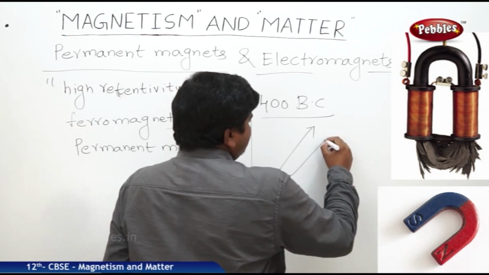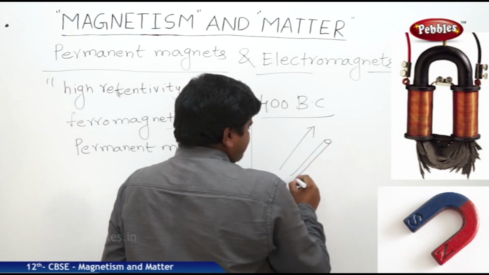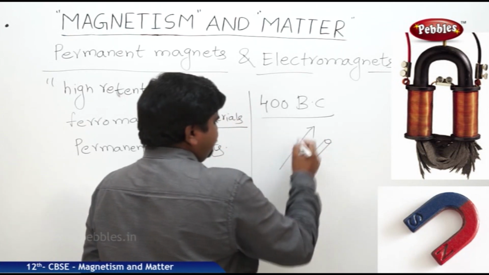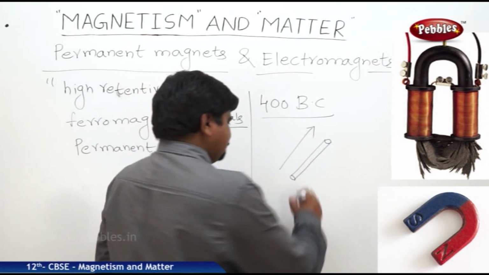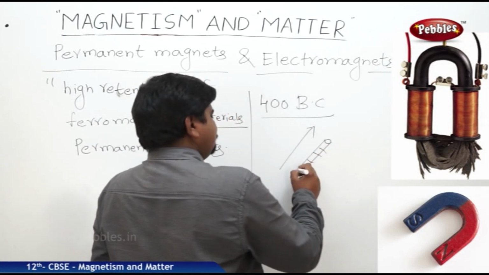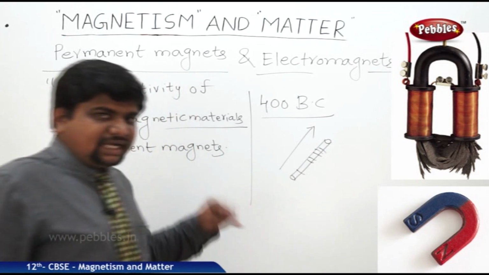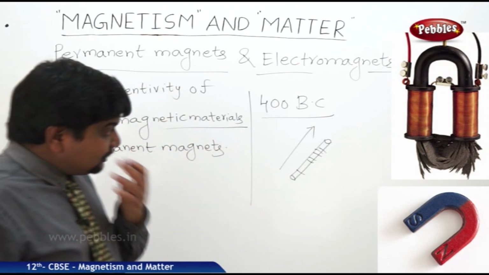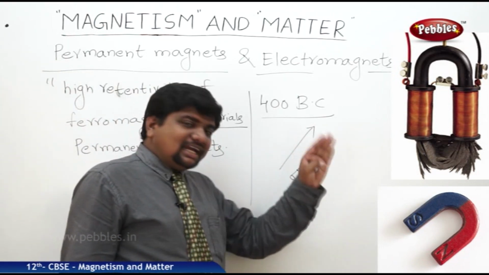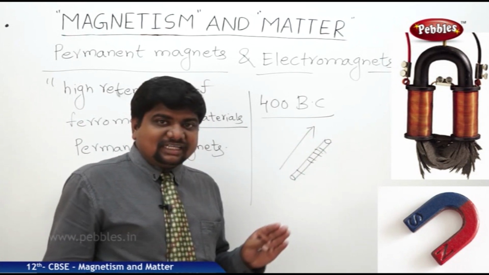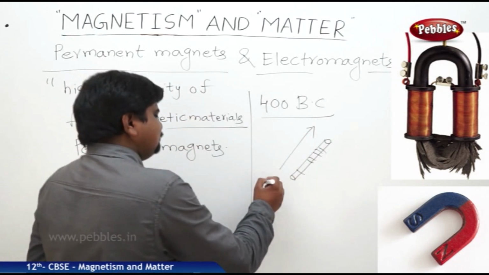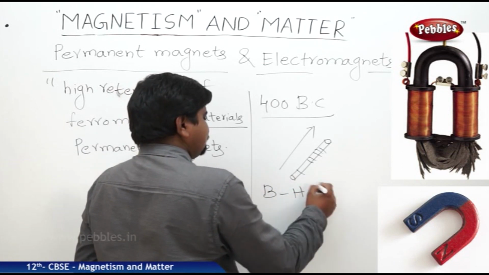So this is a rod of cylindrical shape, and they hammered this rod by keeping it in a north-south direction. Like this, it can be made into a magnet. It can act like a magnet. But how long it can withstand the magnetism, how long it can store the magnetism, this information will be given by its BH curve.